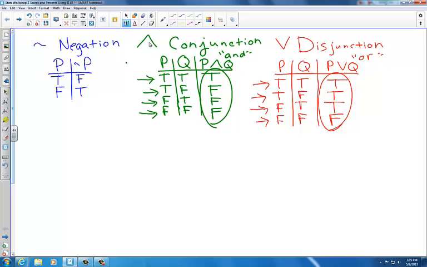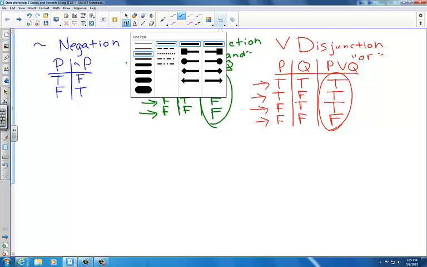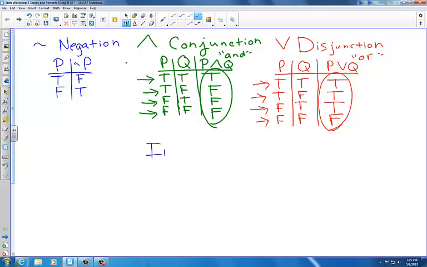So let's look at a different kind of logical operator called an implication. An implication is sometimes called an if-then statement. Implication.